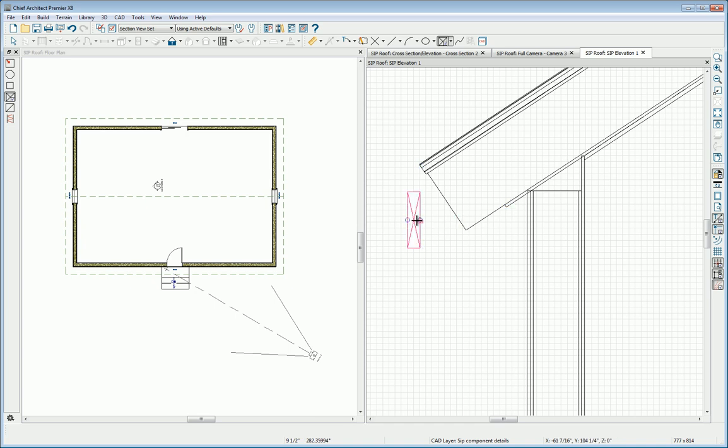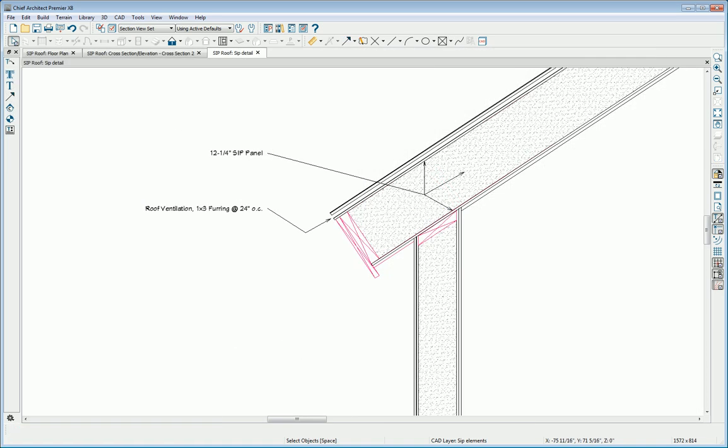And I can begin to edit these. I'll make this parallel, for example, to this, and I can place these. I'll use point-to-point move, for example, to place this here. And we can use our CAD tools to detail to the level desired, and we can create as many details as we wish to have and use them in our construction documents. You may also be able to get details from the manufacturer of the SIP panel.